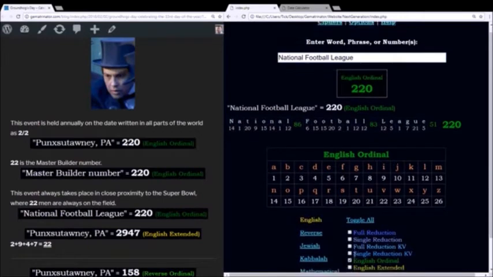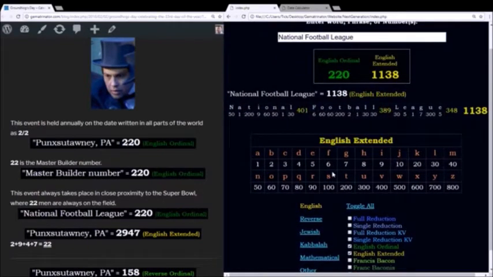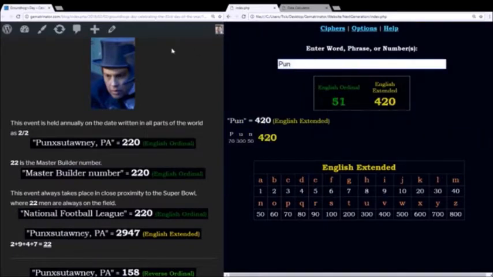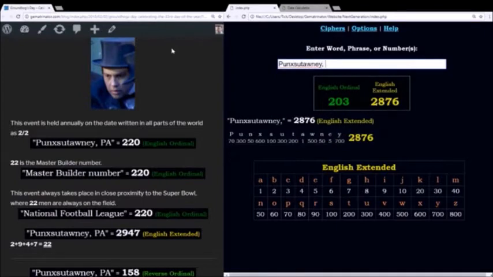The next cipher I'm going to introduce is called English Extended. And this method most closely mirrors the ancient Hebrew gematria and Greek isopsephy charts. In this method, the letters are numbered 1 through 10, and then once you get to 10, you increase by 10 all the way to 100, at which point you increase by 100. Now, using this method, Punxsutawney PA sums to 2,947, and 2 plus 9 plus 4 plus 7 sums to 22.